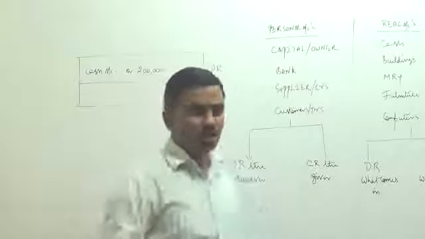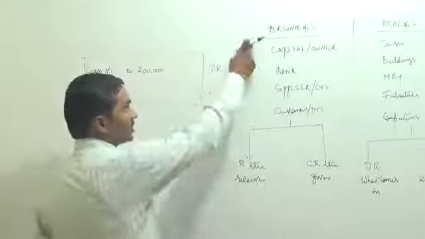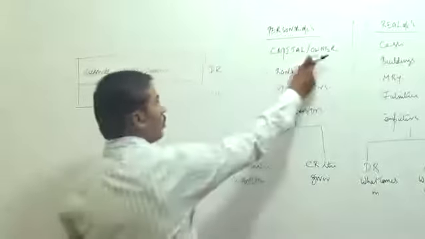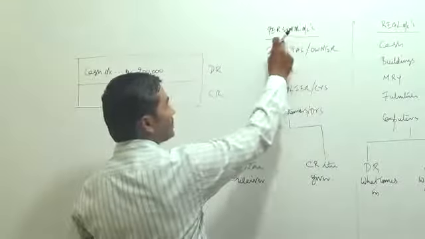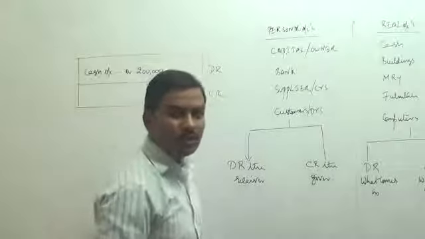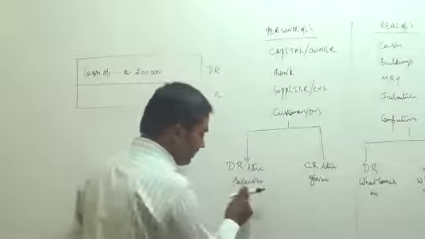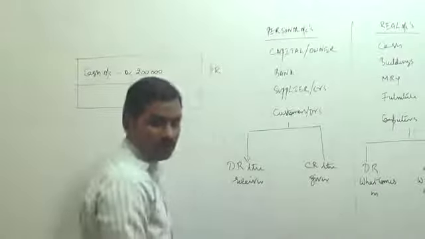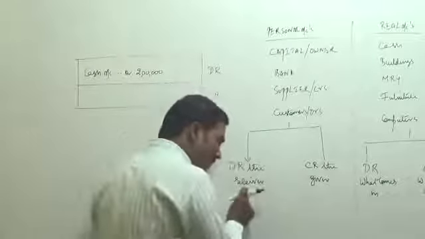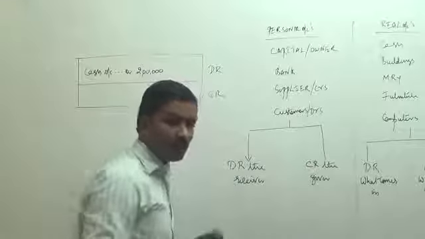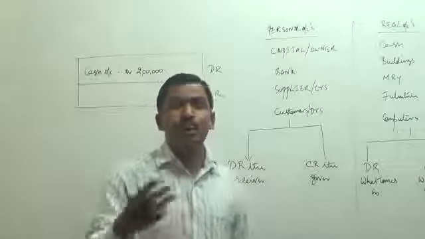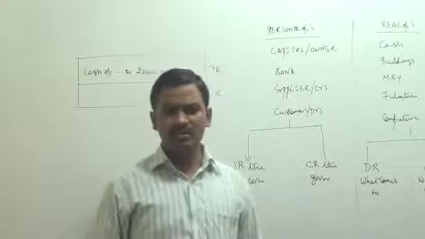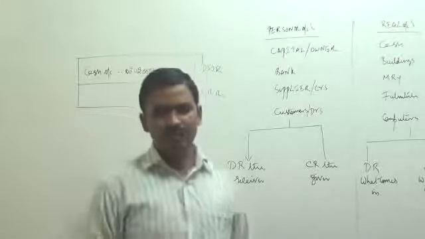Now you have to ask, owner, what is your nature? Is owner a personal account, real account or nominal account? Owner, capital, it is a personal account. Now what are personal account rules? Debit the receiver from the business, credit the giver to the business. Is the owner receiving something from the business or giving something to the business?